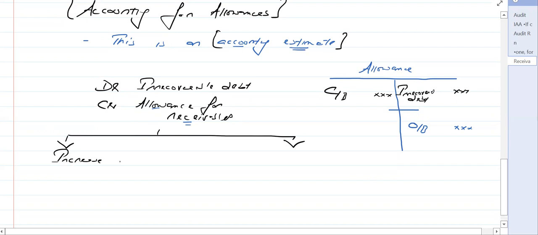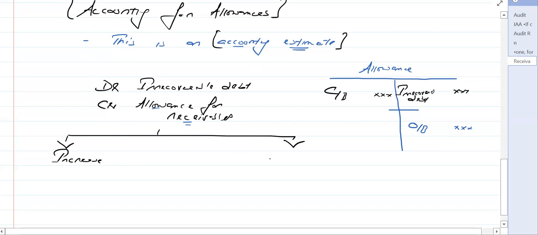So if you have created the allowance once, then every year you need to see whether there is an increase or decrease in the allowance, because this is your accounting estimate. An accounting estimate is not something absolutely sure. You need to see every year whether the figure you judged initially went well or not. If you believe that there is a change, you need to change it.